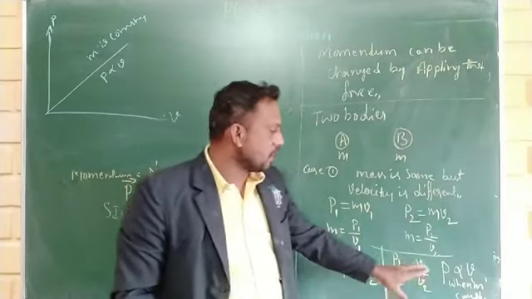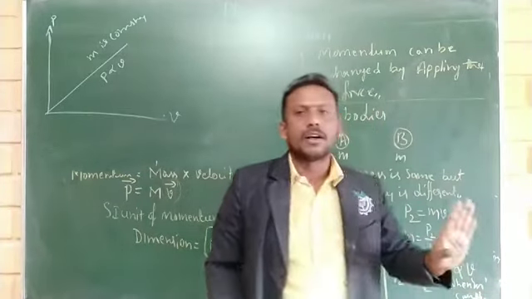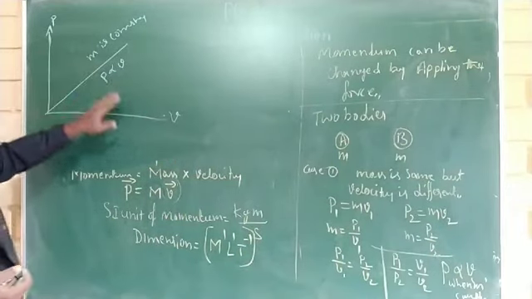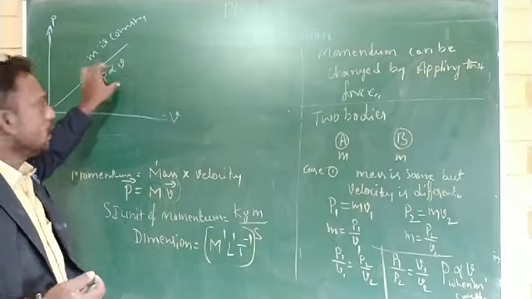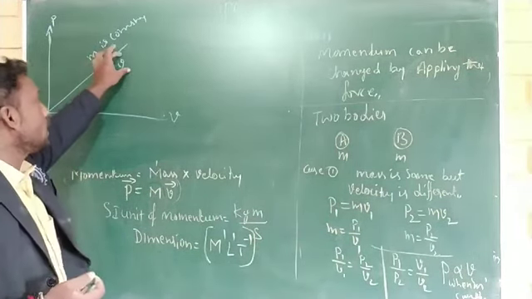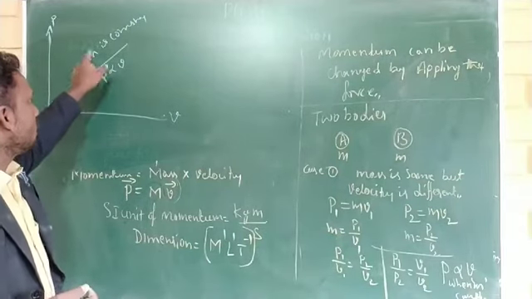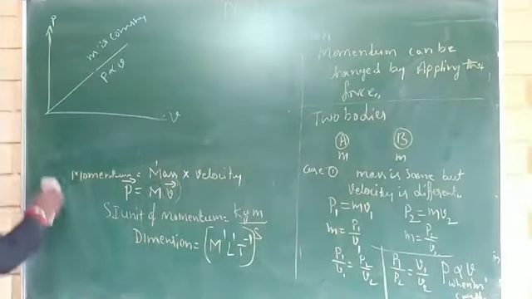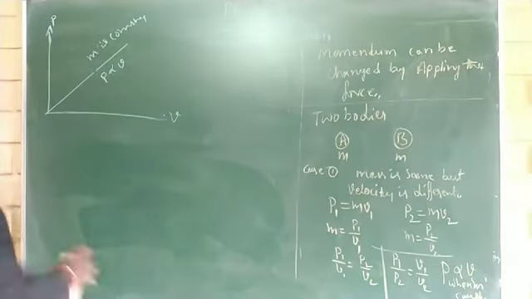From this equation we can finalize P is proportional to V when m is constant, and the graph of P versus V is a straight line. It indicates P is directly proportional to V. If velocity increases, momentum also increases when m is constant. This is the first case. Okay. Next is the second case.